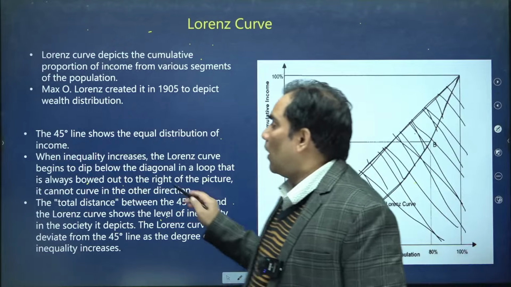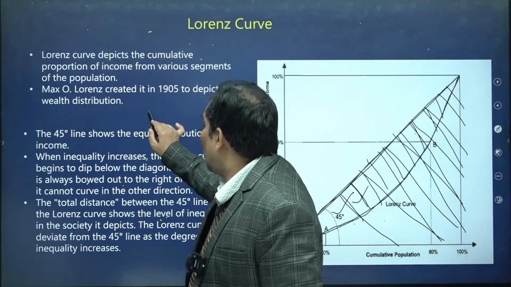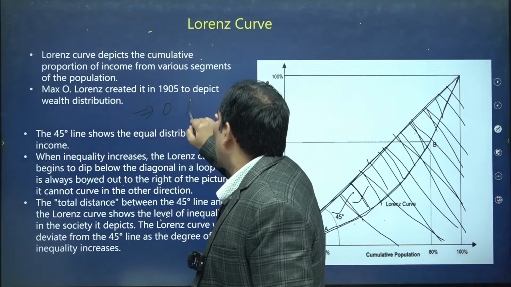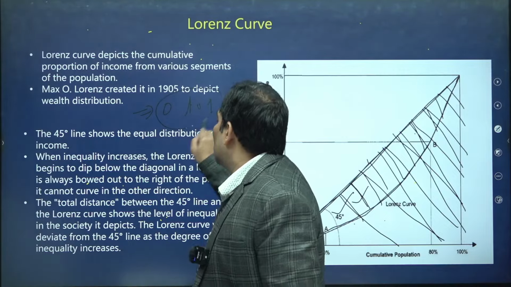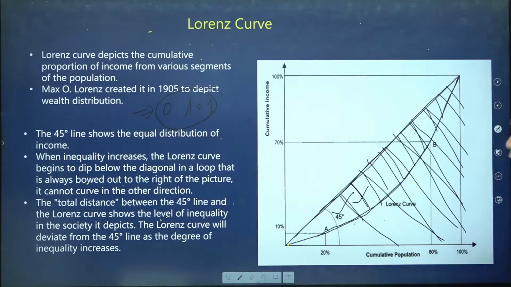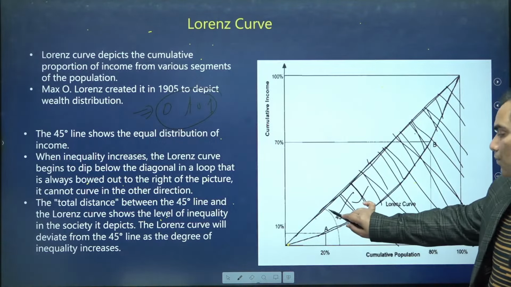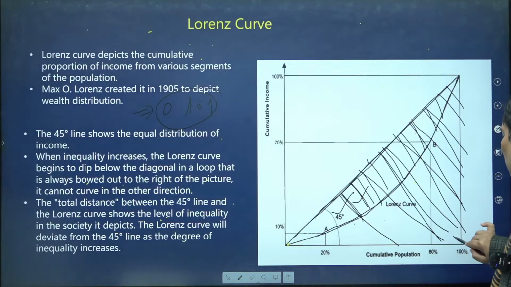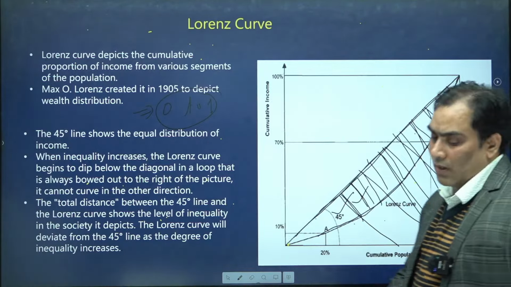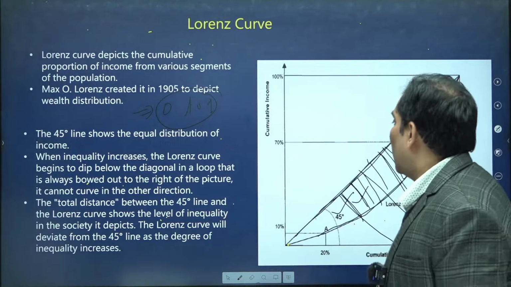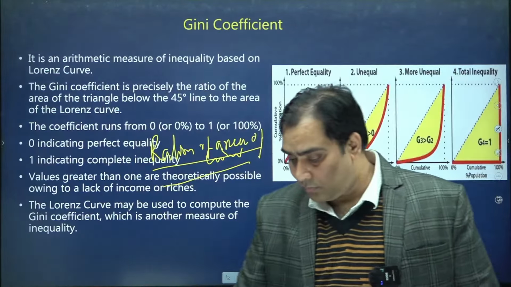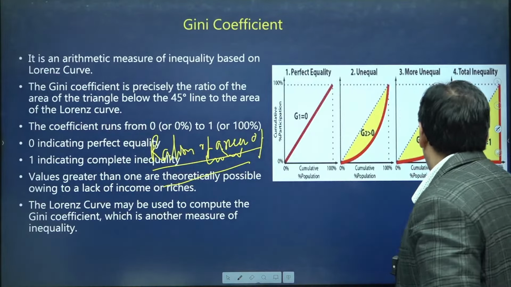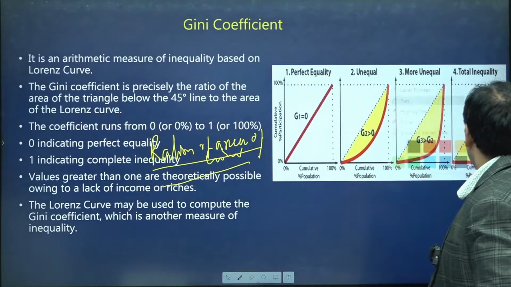the value of Gini coefficient varies from 0 to 1. The Gini coefficient is the ratio between these two areas, and it is calculated with the help of the Lorenz curve.